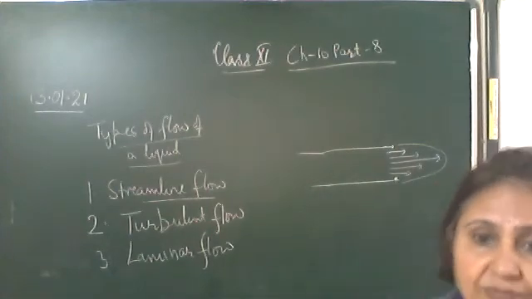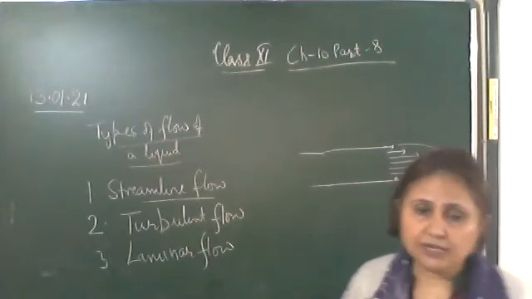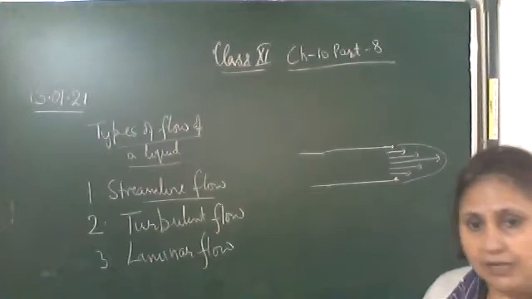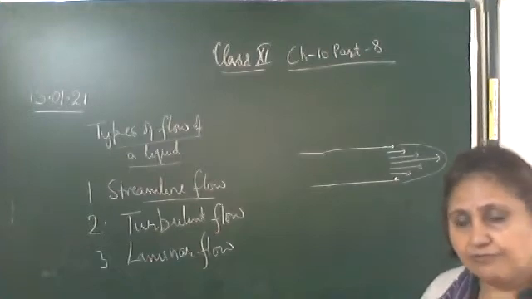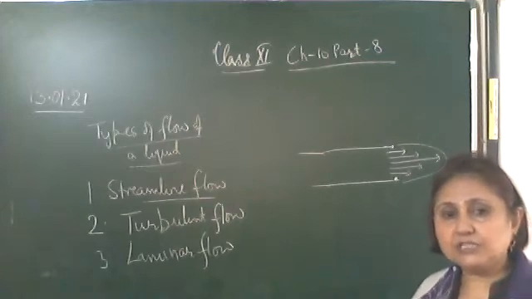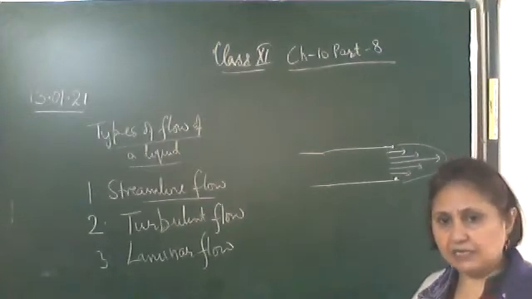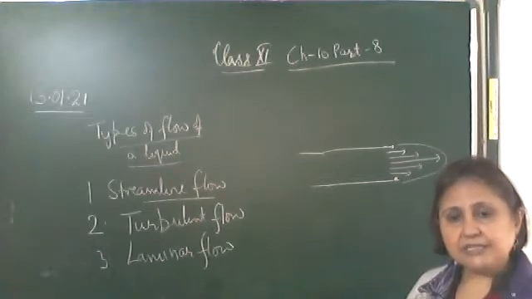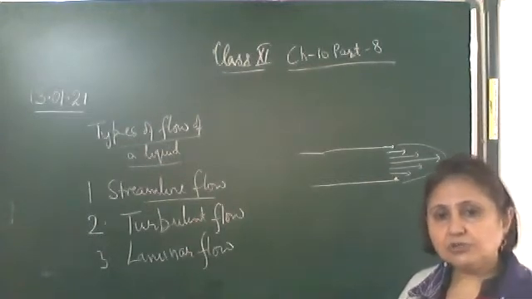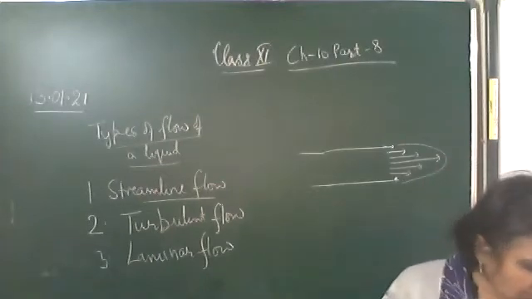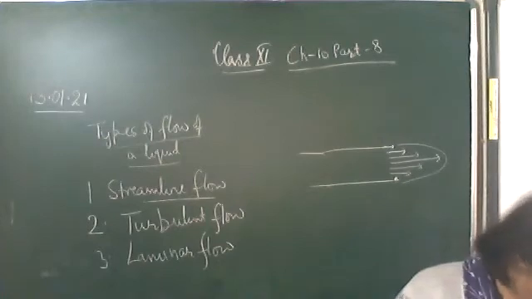So here we have studied the three types of flow of a liquid. Streamline flow: the velocity should be less than the critical velocity, then it follows a regular path, that is, every particle will follow the same path as the preceding particle at a particular point. Turbulent flow: velocity is greater than the critical velocity, so the flow is irregular. Laminar: it is a streamline flow only, through a tube or a pipe.